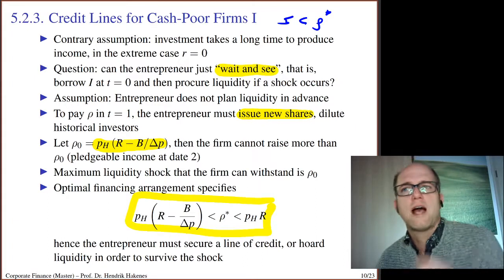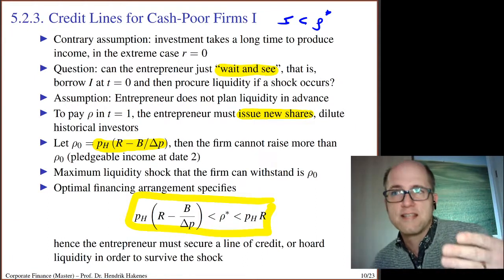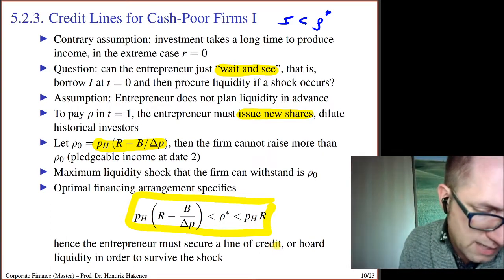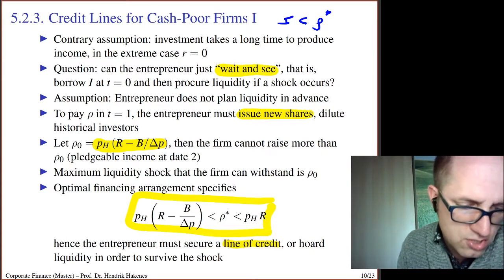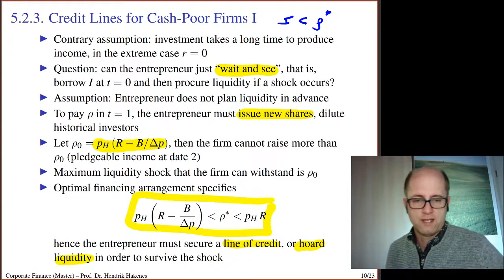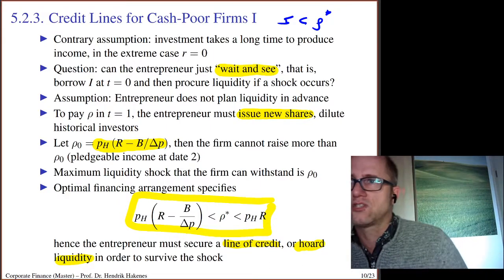So I have to do something already ex ante, not just at the intermediate date. And what could that be? It could be a line of credit, or it could be just hoarding liquidity, getting extra liquidity right from the beginning in order to survive the liquidity shock.